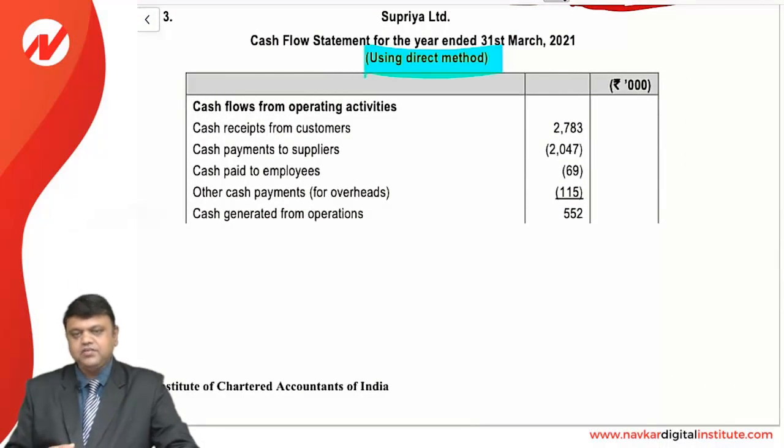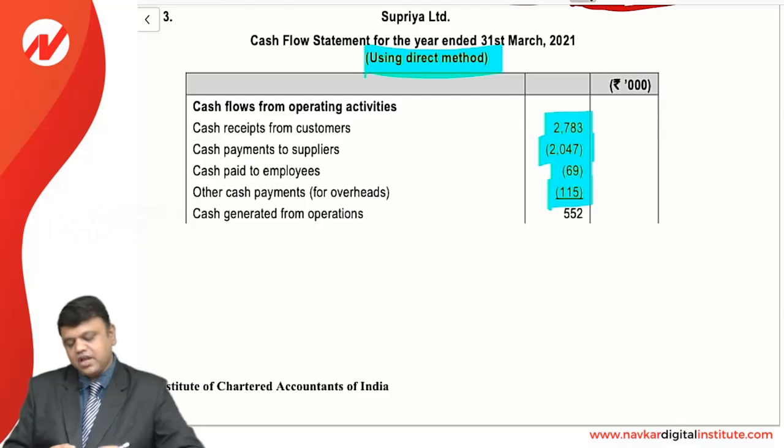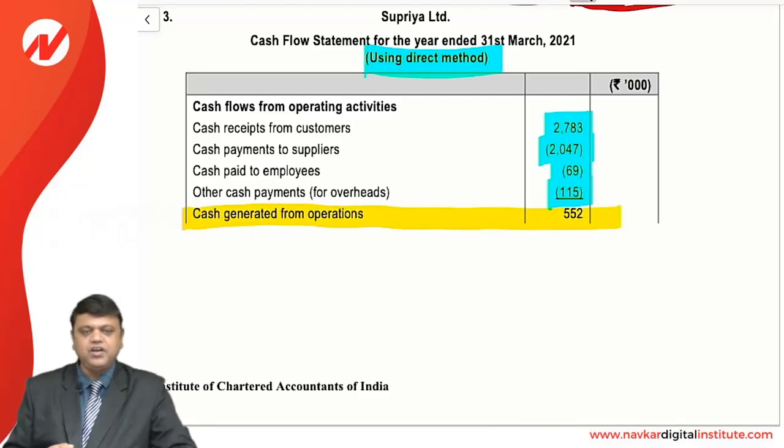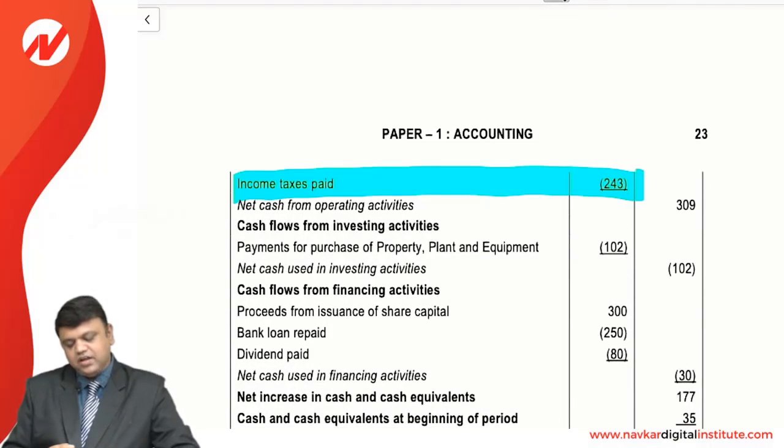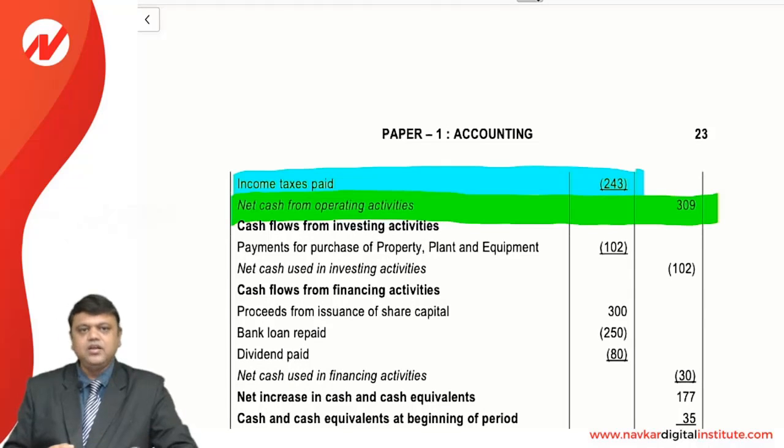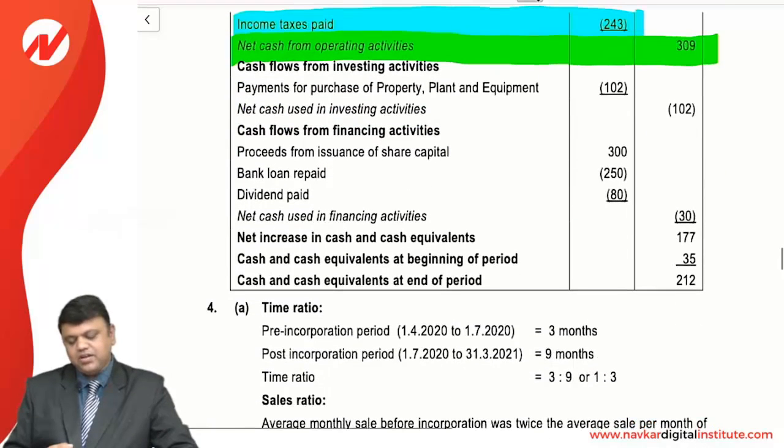So friends, first of all, we'll start with the operating activities. As we know, starting with the cash received from the customers, cash payment to the suppliers is deducted, cash paid to the employees is also deducted, and other cash payment, that is for overheads. So we can find the cash flow from operations is 552, deducted with the income tax paid, which is given in the question. So we can finally get the net cash flow from operating activity, and that is 309, which will be the answer.